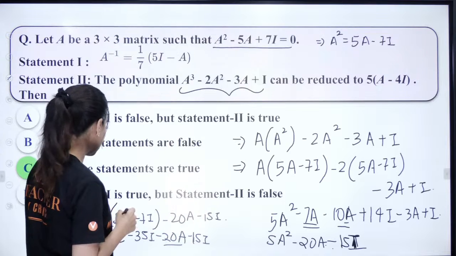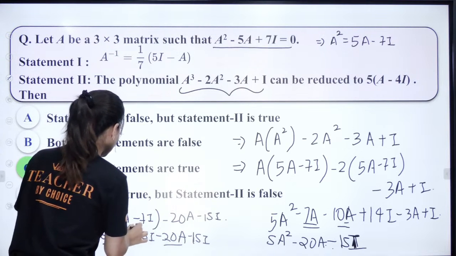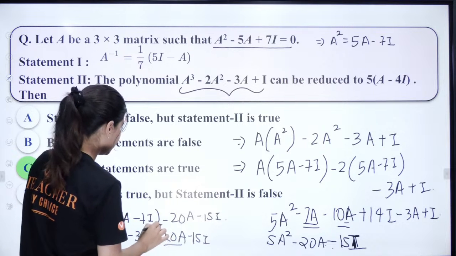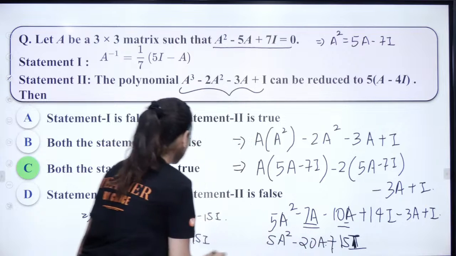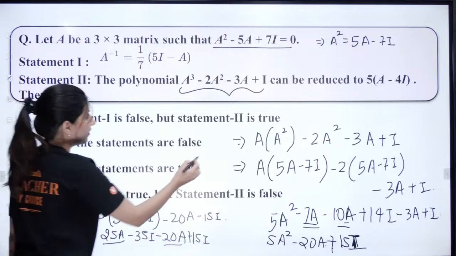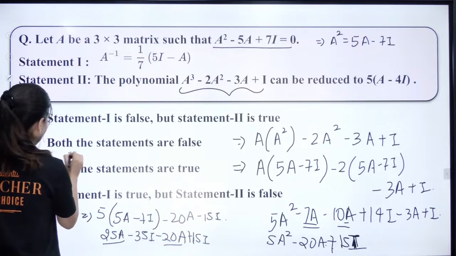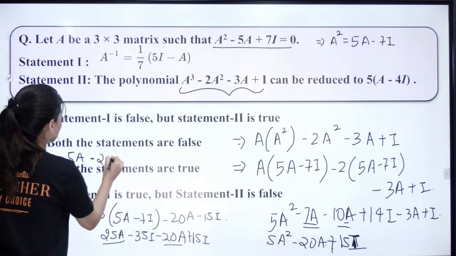Five a minus 20i. Yeah, so this is 14 plus 1, 15. Yes, this is plus 15. Now can you see, 25 minus 20 is 5a. These two are becoming 5a, and minus 35 plus 15 is becoming minus 20i.